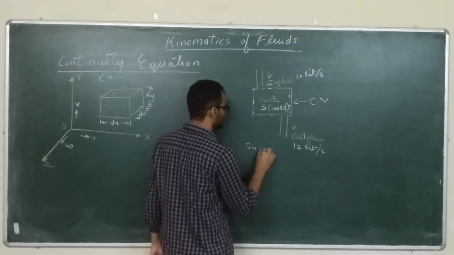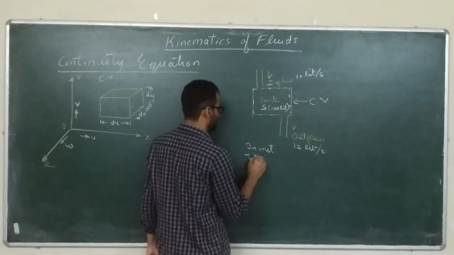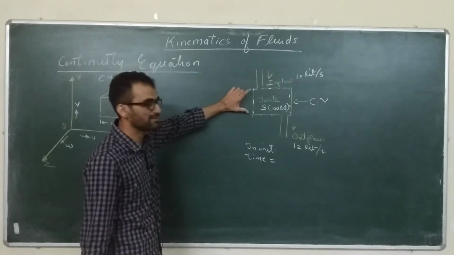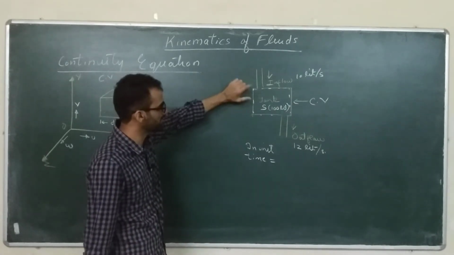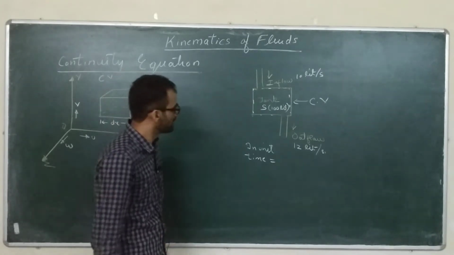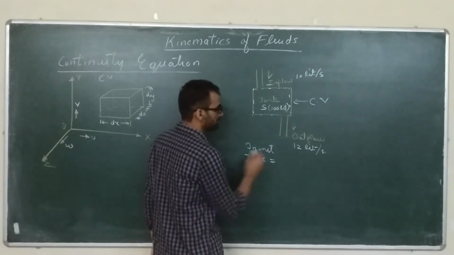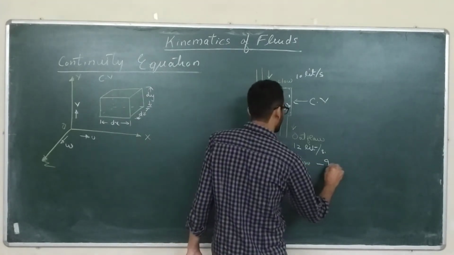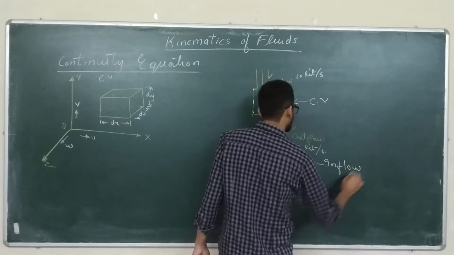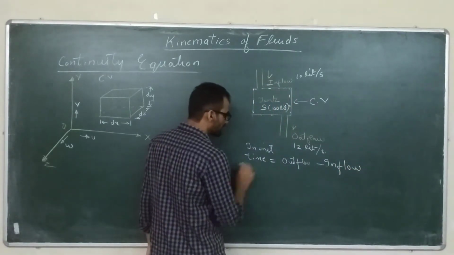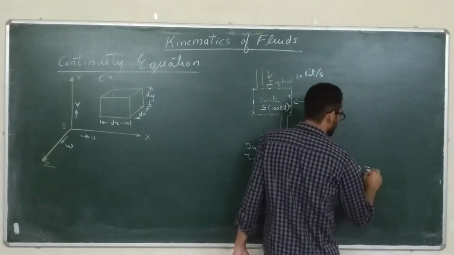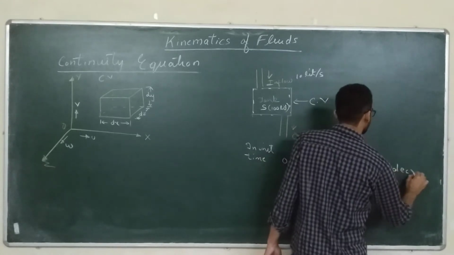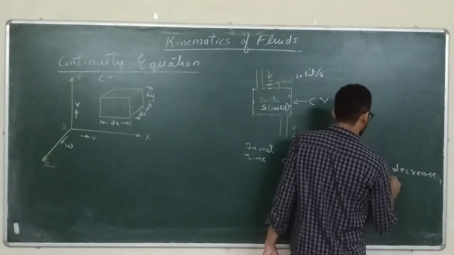In unit time, what is happening? See, according to conservation of mass, the mass flow rate is fixed. So whatever mass is coming, it has to be conserved. So according to that, in unit time, what should happen? Outflow minus inflow will be equal to the net decrease in storage.